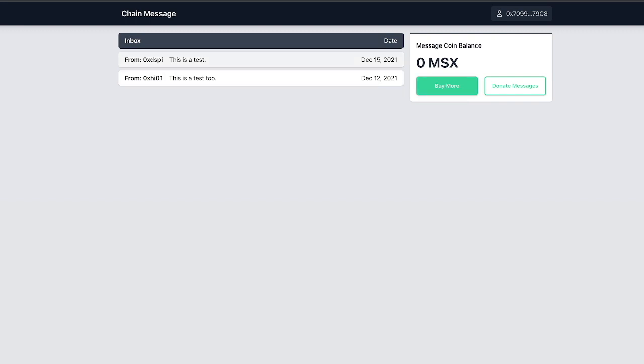Alright, so as you can see here, the look has changed pretty significantly. The color scheme has been changed around, and we added this message coin balance panel on the right side. Right now the buttons don't really do anything, but we will now add in the functionality for that.